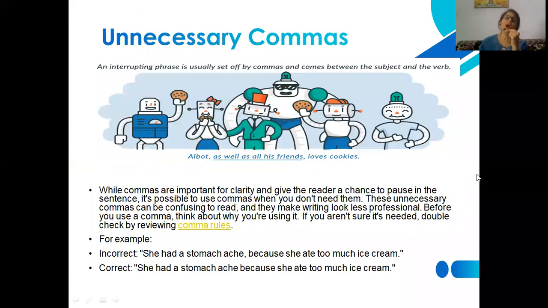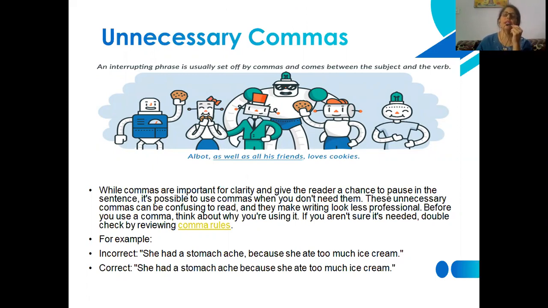After that, the unnecessary comma is also a significant error that is usually committed by all of us. An interrupting phrase is generally set off by commas and comes between the subject and the verb. How? You can see an example also.